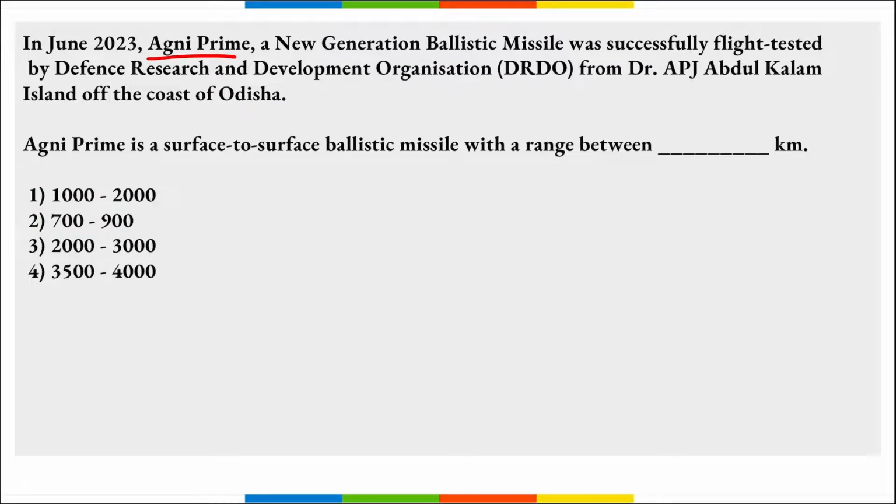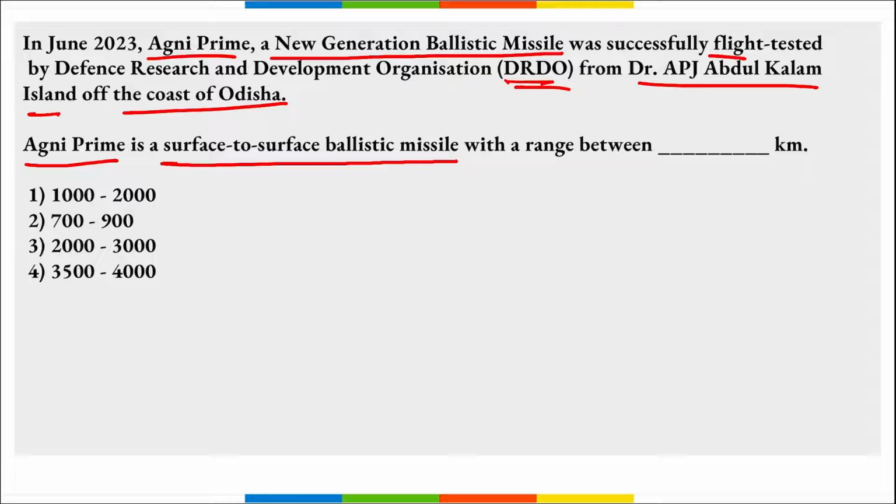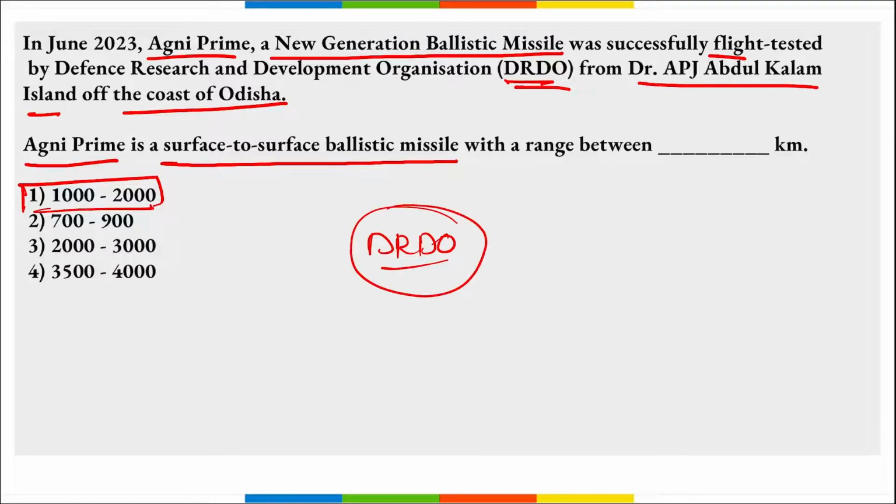Next, Agni Prime. This is a new generation ballistic missile that was successfully flight tested by DRDO from APJ Abdul Kalam Island off the coast of Odisha. The question asked here is: Agni Prime is a surface to surface ballistic missile with a range of up to 1000 to 2000 kilometers, right? This Agni Prime was tested by DRDO off the coast of Dr. APJ Abdul Kalam Island in Odisha, right?